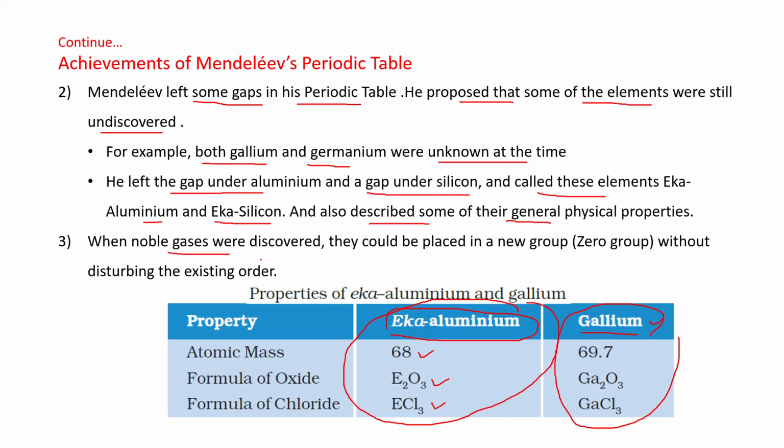When noble gases were discovered, they could be placed in a new group, that is the zero group, without disturbing the existing order. At the time of Mendeleev, noble gases were not known. Later on, when these were discovered, without any change in Mendeleev's periodic table, they were placed in the zero group.